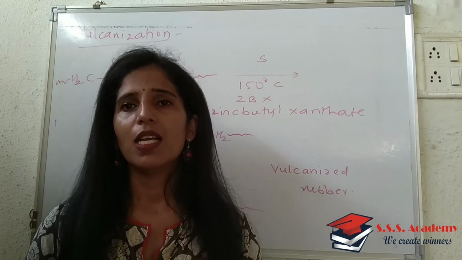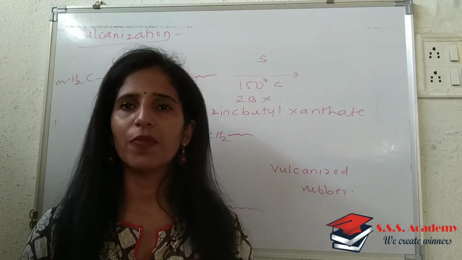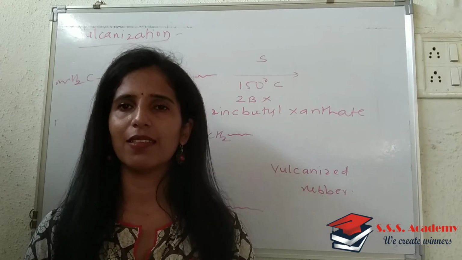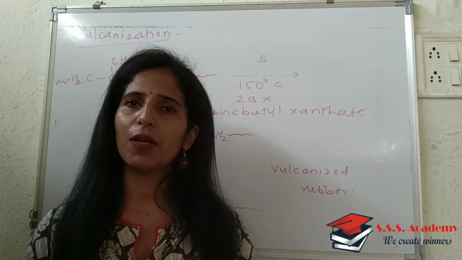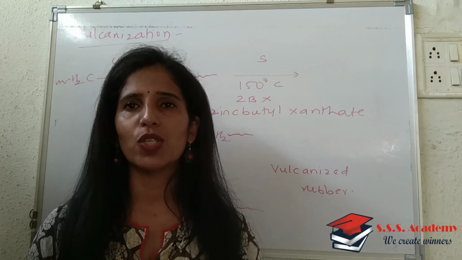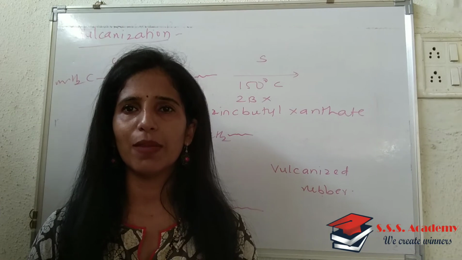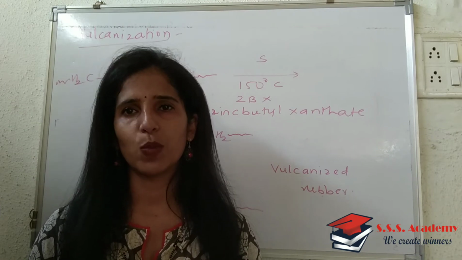That is the first point. In the second point, after vulcanization, properties like tensile strength, hardness, stiffness, elasticity are improved. Third, it is the process in which a network of sulfur crosslinks is introduced between the polymeric chains. That process is called vulcanization.